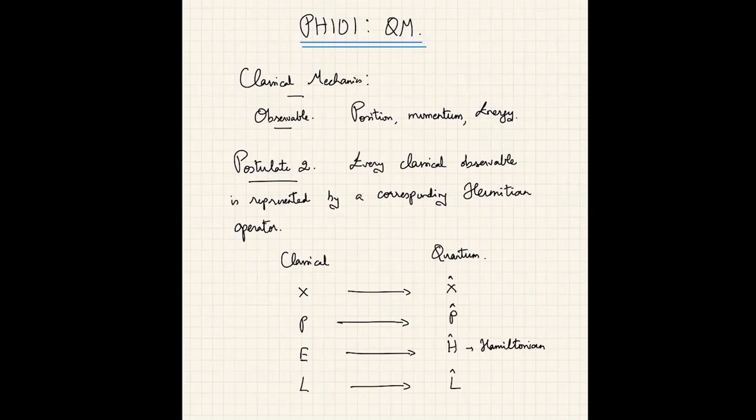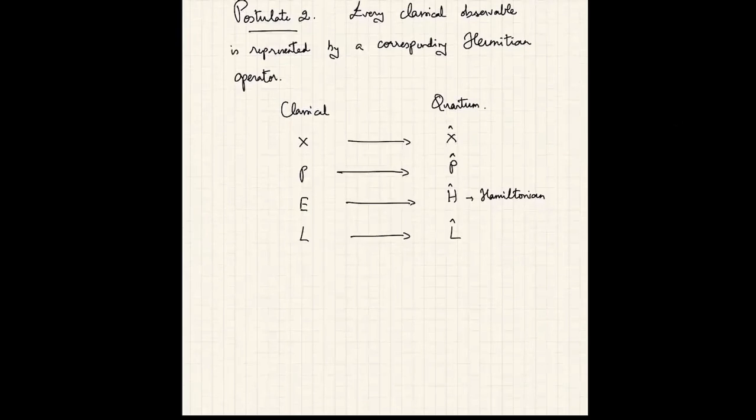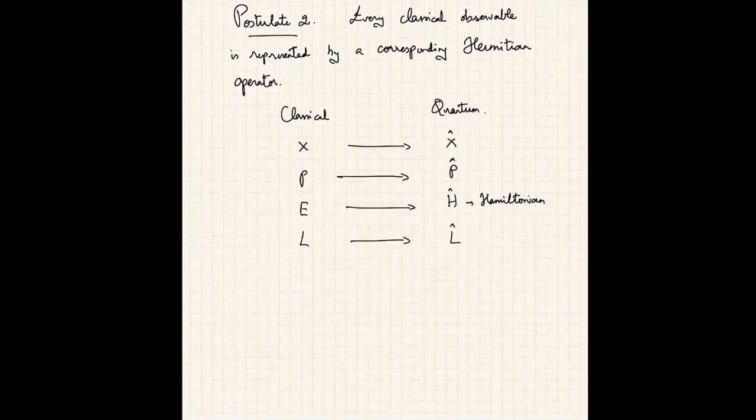Okay. Now, this might seem a little confusing in the beginning because, as I told you in the previous lecture, an operator by itself is meaningless. It has to act on something. So suppose I want to measure the position of a quantum mechanical system, what do I do? Well, I have at my disposal the position operator, but the operator has to act on something. So this is where we tie postulate 1 and postulate 2. And the way you actually extract information about the system is to make this operator act on the wave function of the system in a certain way.